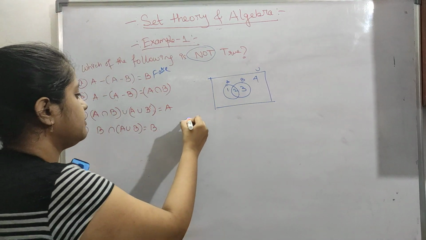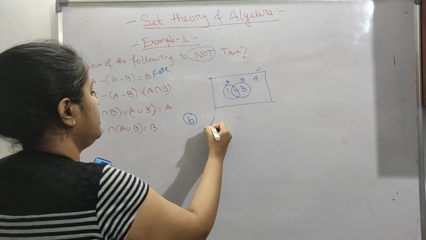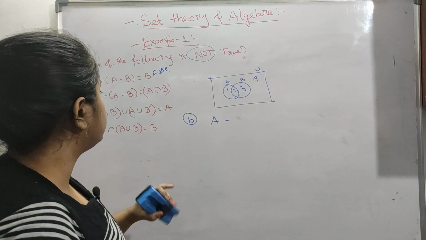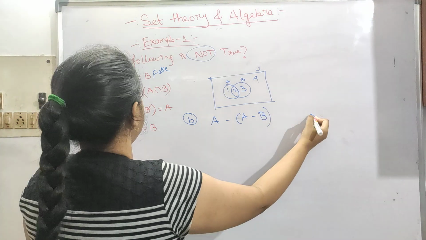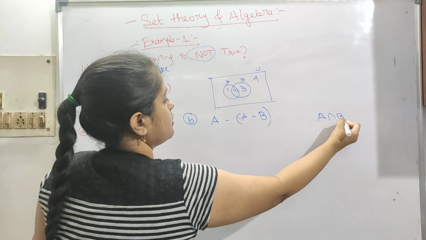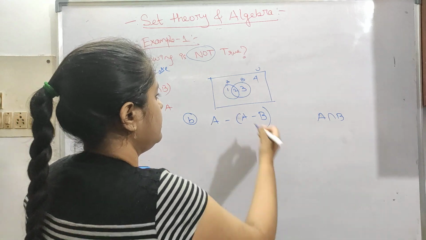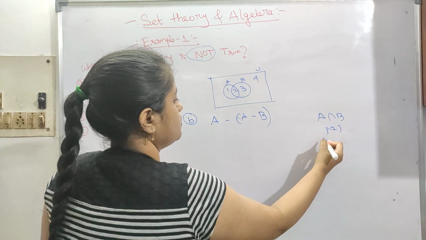Now option B: A minus B, and this is A intersection B. A intersection B is just 2.